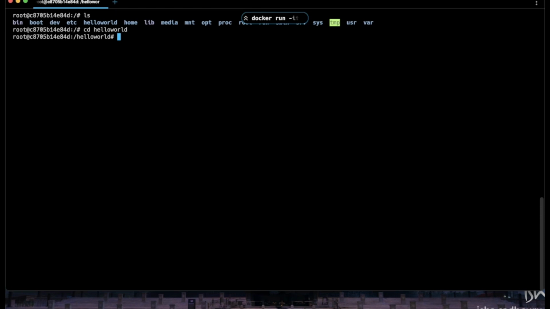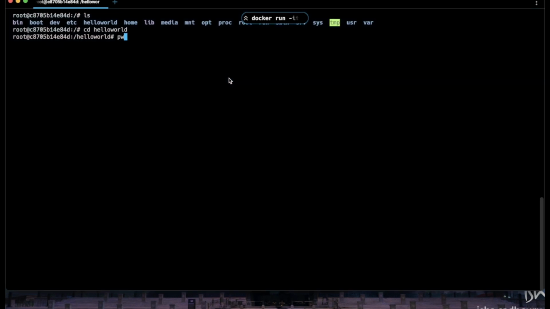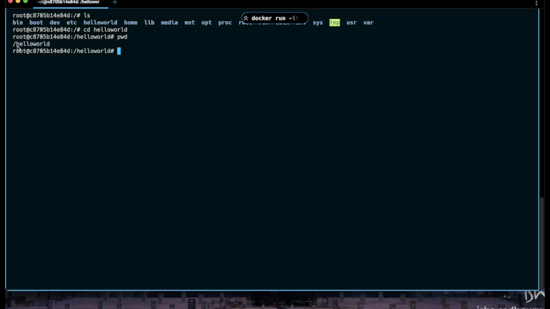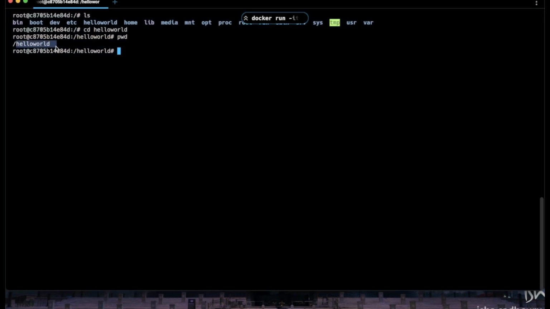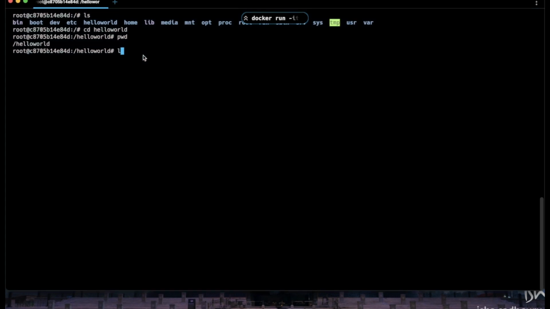Inside the hello world, if we want to check where we are, the present working directory, basically the path of the present working directory, we can just run pwd, and this shows slash hello world. So slash stands for home, and inside the home we just have one directory called hello world. We are currently in that directory, and if we ls, there is nothing inside this directory.